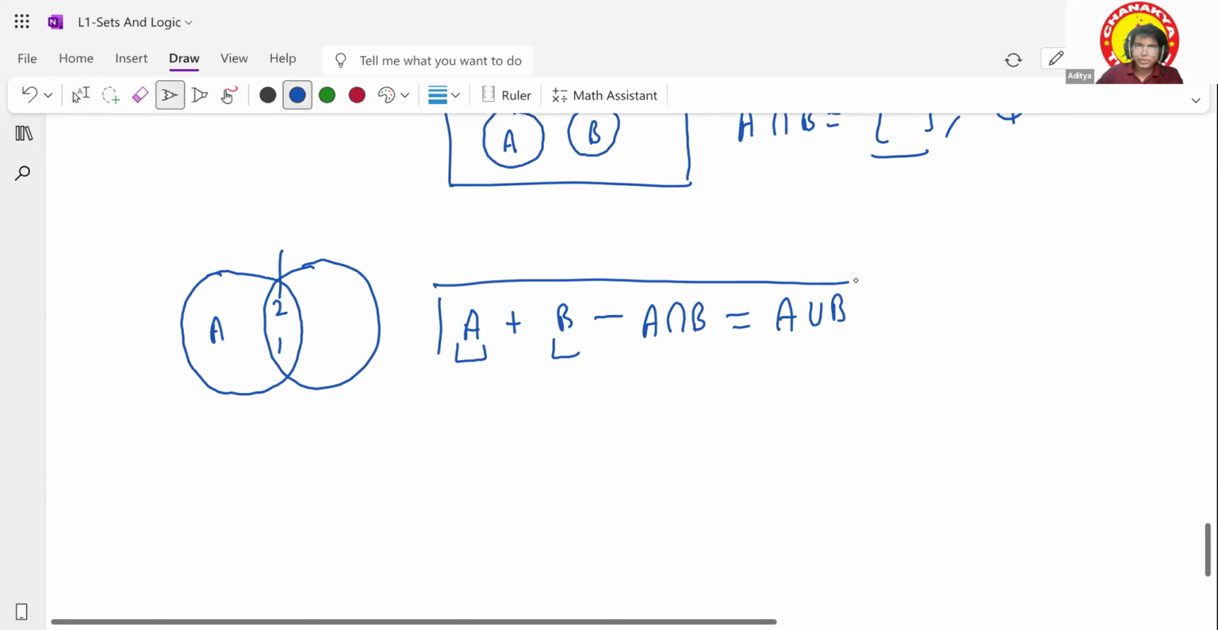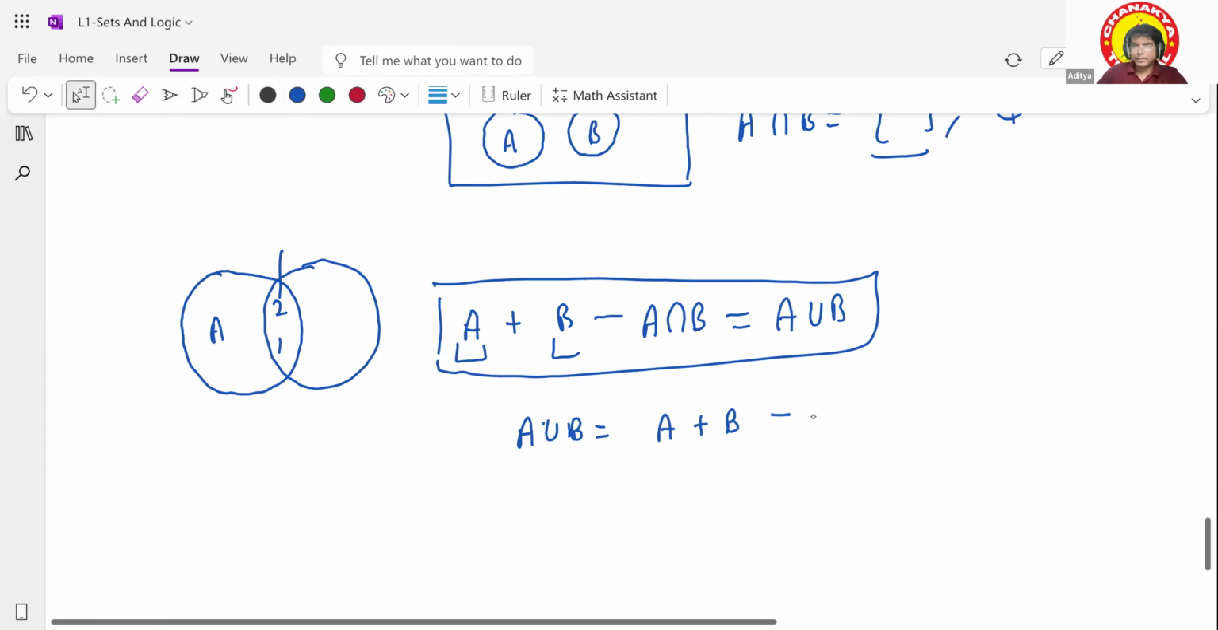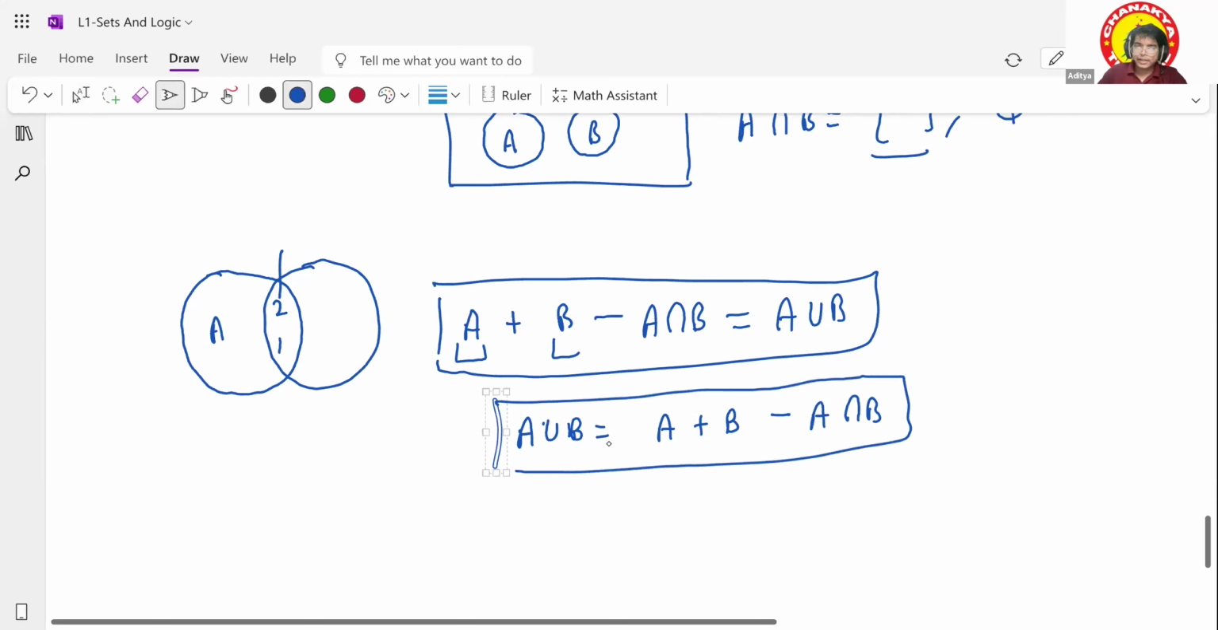A very simple idea. Now you have got your formula for A union B. What is A union B? It is A plus B minus A intersection B. Now you can replace whatever values you want. If you are given these, you can calculate, right?